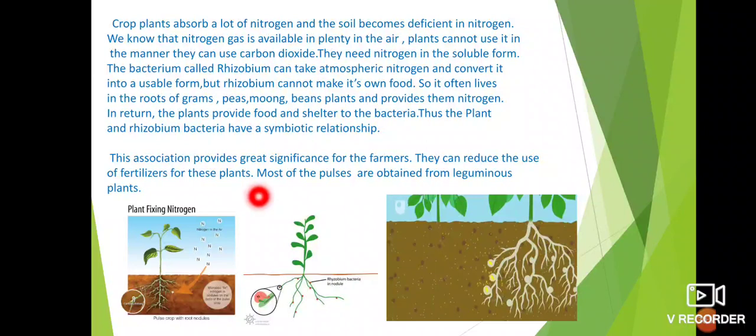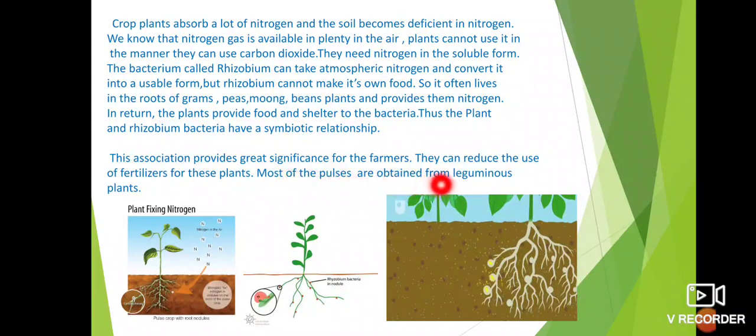Means farmers need to add fertilizers to the soil to increase the amount of nitrogen in the soil. But the association of this rhizobium and plant means rhizobium provide nitrogen to the plant and the plant provide food and shelter to the rhizobium. This association helps the farmer to reduce the usage of fertilizers.